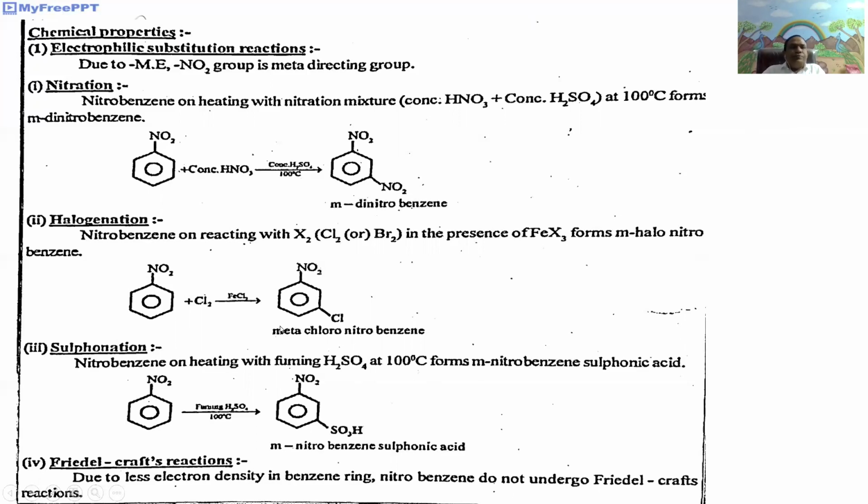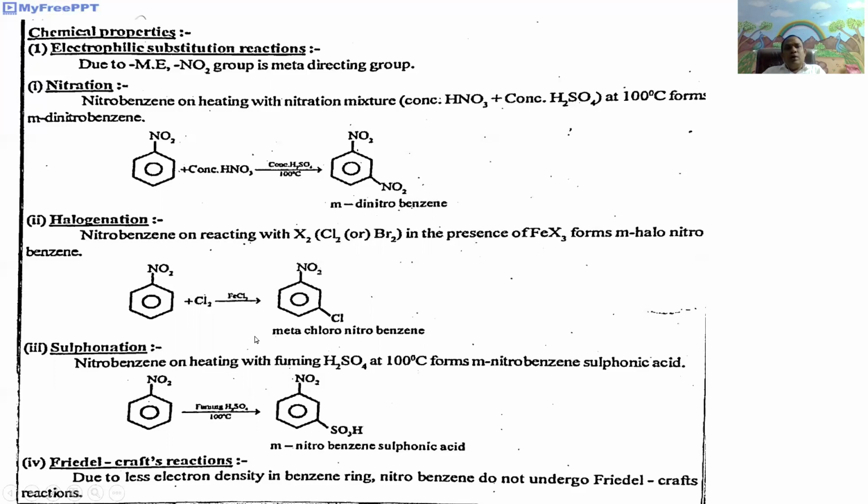Nitrobenzene undergoes electrophilic substitution reactions, but the reactivity of nitrobenzene is less than the benzene molecule, because in nitrobenzene, due to the electron withdrawing minus mesomeric effect of the nitro group, the ring is deactivated.